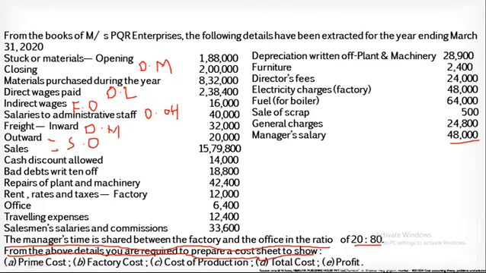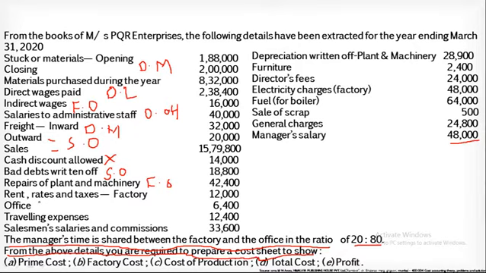Sales will come under the last point, that is sales. Cash discount, no financial item comes under the cost sheet, therefore this item will be excluded. Bad debts are related with the selling overheads, so therefore it will come under the selling and distribution overhead. Repairs of plant machinery, as the machinery is used in the factory, so therefore it will come under the factory overheads.